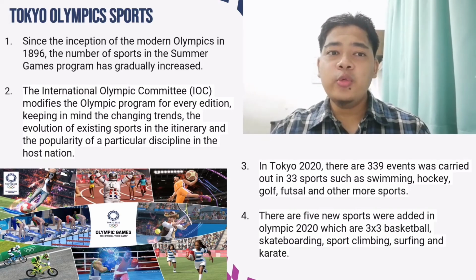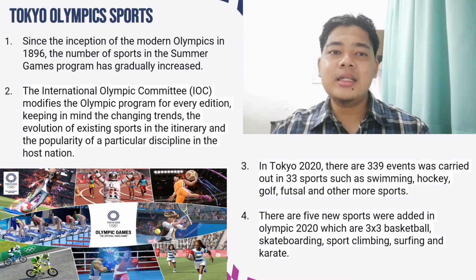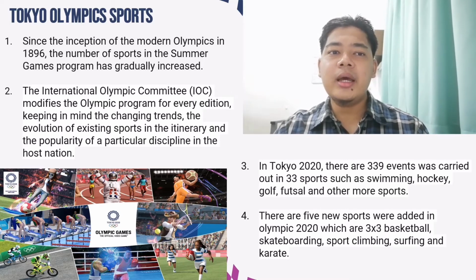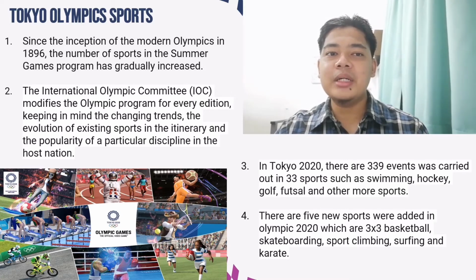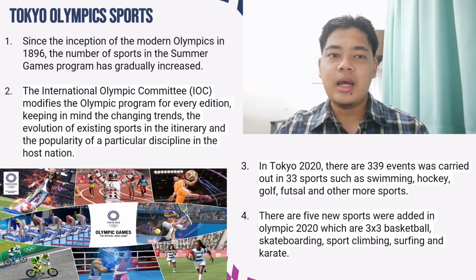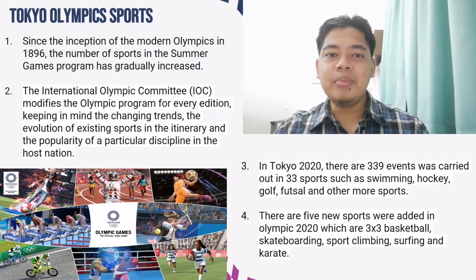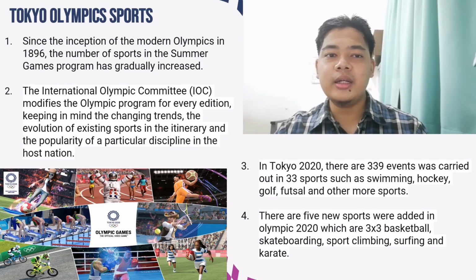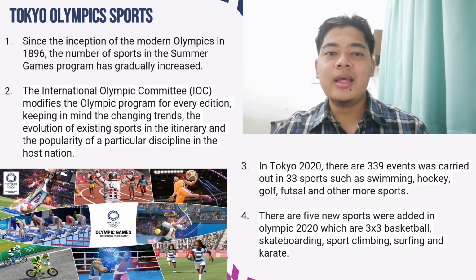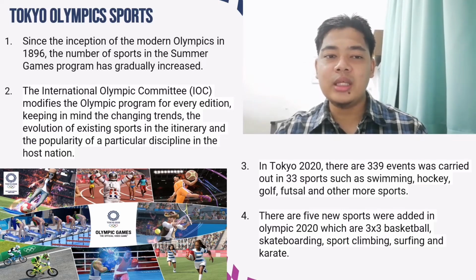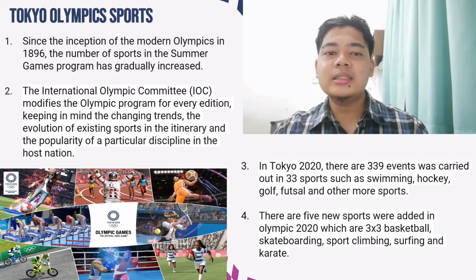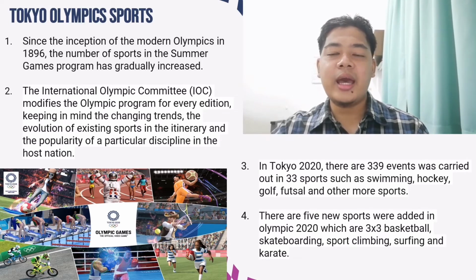Now we will move on with Tokyo Olympic sports. Since the inception of the modern Olympics in 1896, the number of sports in the Summer Games program has gradually increased. The International Olympic Committee (IOC) modifies the Olympic program, keeping in mind the changing trends and the evolution of sports in the itinerary. In Tokyo 2020, there were 339 events carried out. Five new sports were added in Olympic 2020, which are 3x3 basketball, skateboarding, sport climbing, surfing, and karate.